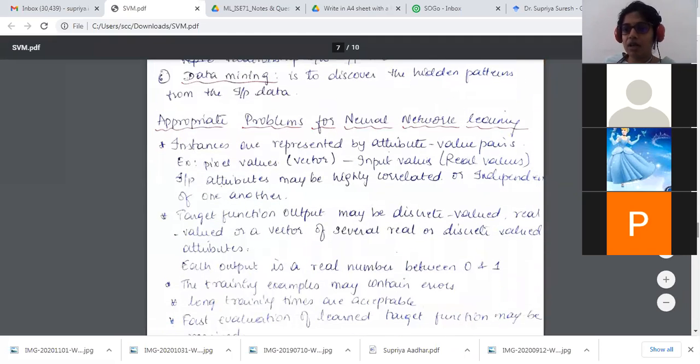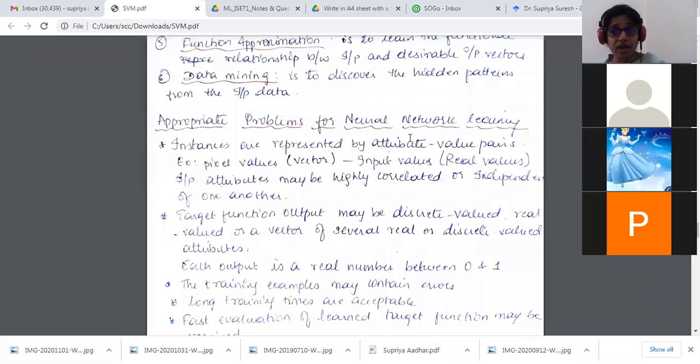Why neural networks? What are its capabilities? What are its disadvantages? So these are some of the capabilities of neural network learning. Instances are represented by attribute value pairs. We have already seen what an attribute value pair is, right? A friend of mine wants to enjoy sports. When I say temperature, the temperature might be sunny or rainy. Temperature is the attribute and the value is sunny or rainy. Something like that.